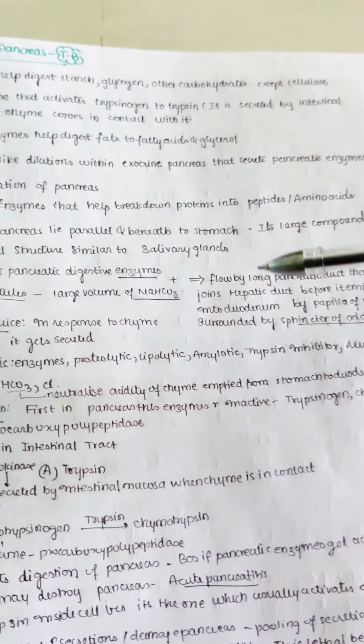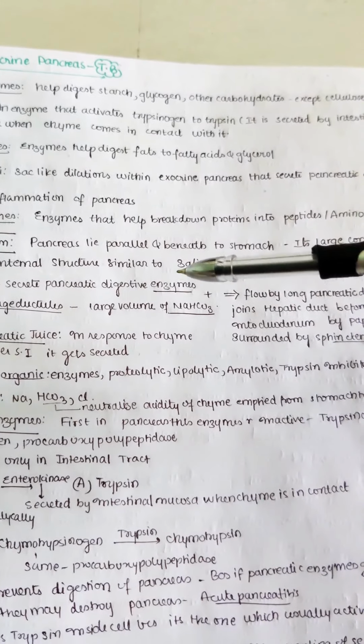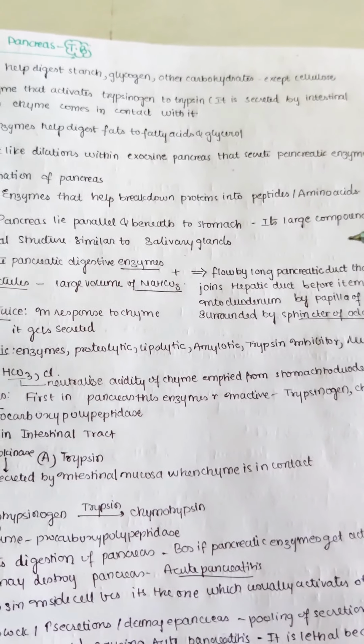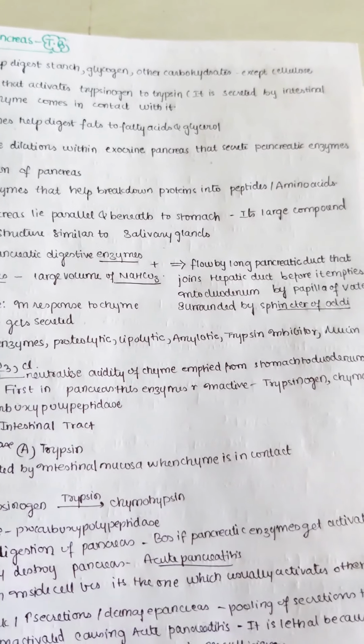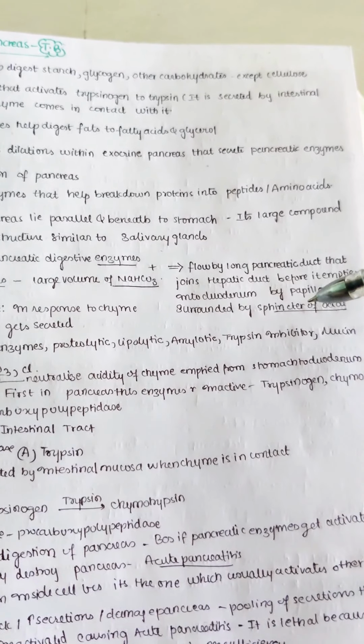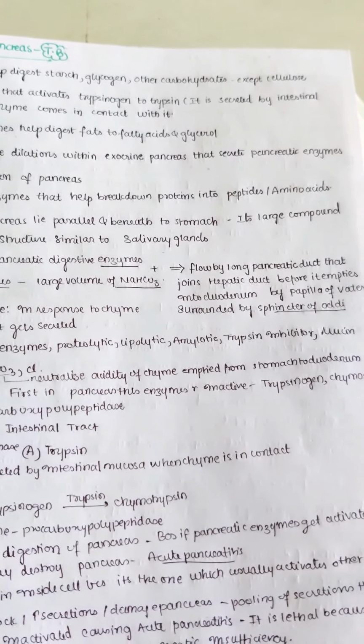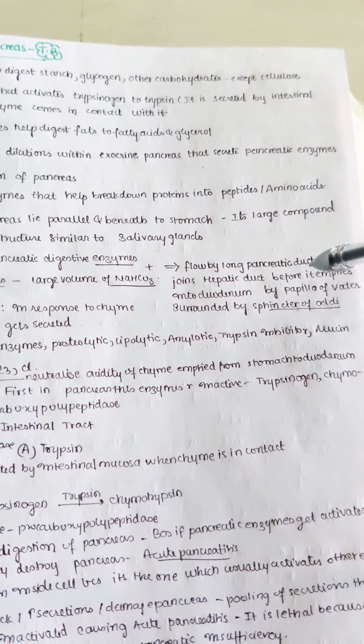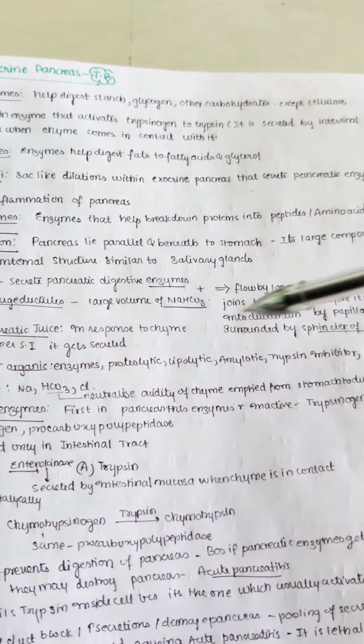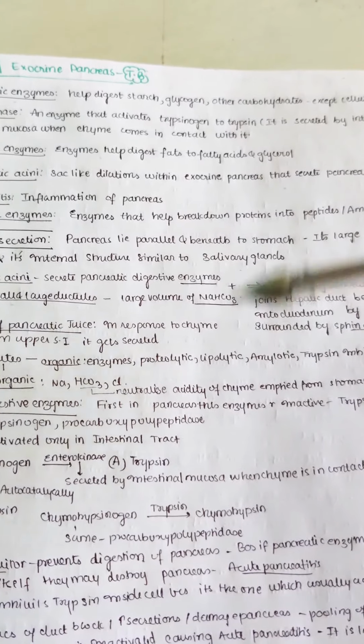In that duct, the sodium bicarbonate and enzymes flow together and finally open into the duodenum at the papilla of Vater, which has a sphincter called the sphincter of Oddi. So that is called the pancreatic duct, and enzymes and bicarbonate travel together through it.